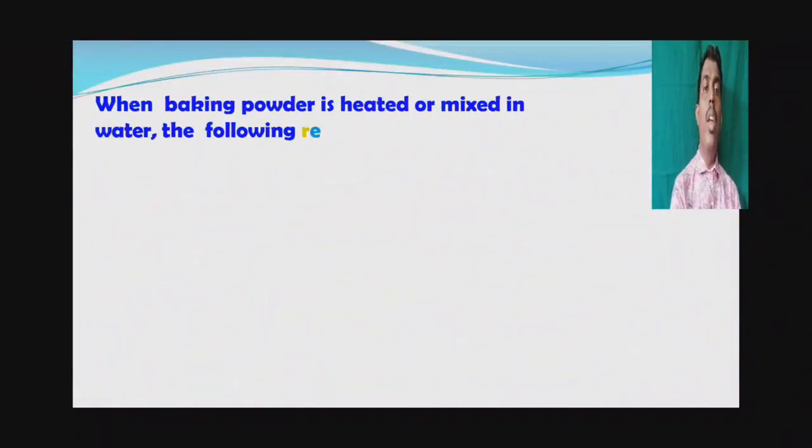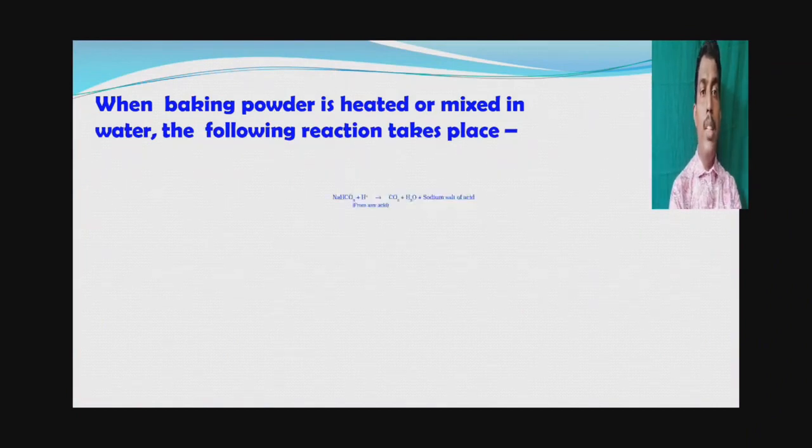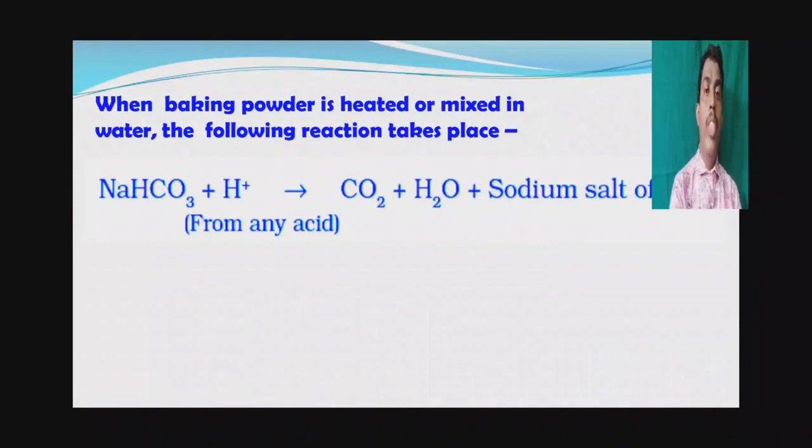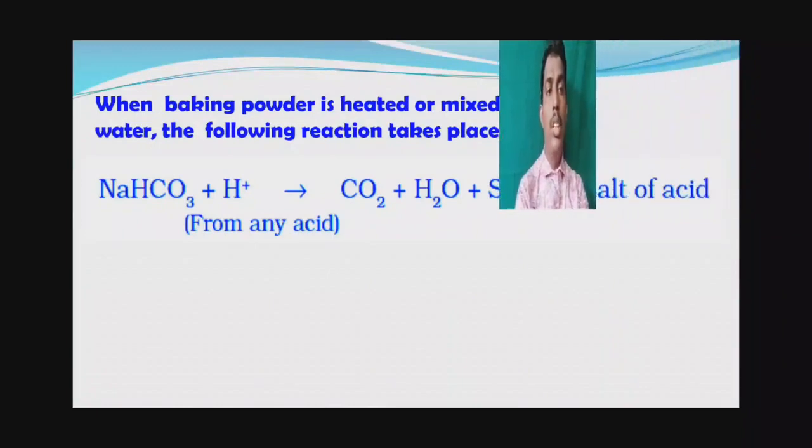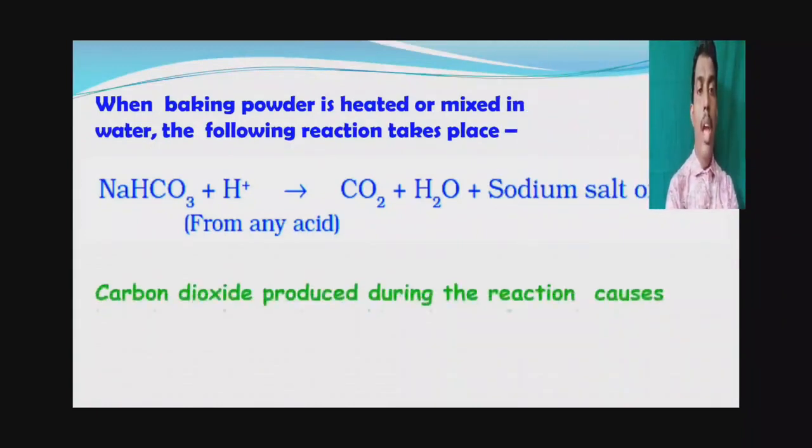When baking powder is heated or mixed in water, the following reaction takes place. Baking powder is a mixture of baking soda and tartaric acid. Here tartaric acid releases H plus ions. So when it reacts with water or is heated, it releases carbon dioxide gas, water and the sodium salt of tartaric acid.